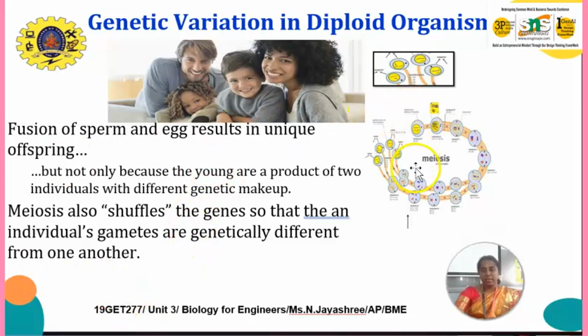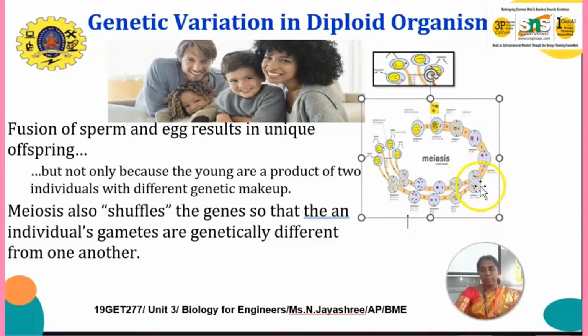This is the genetic variation, and these are the stages of meiosis: interphase, prophase 1, metaphase, anaphase, telophase. In telophase the two daughter cells are formed. Again, from the two daughter cells, four daughter cells are formed.